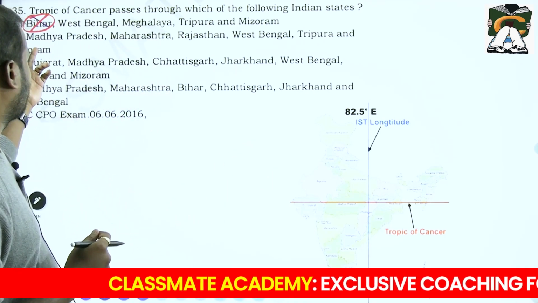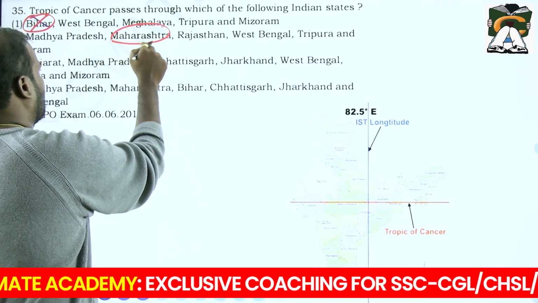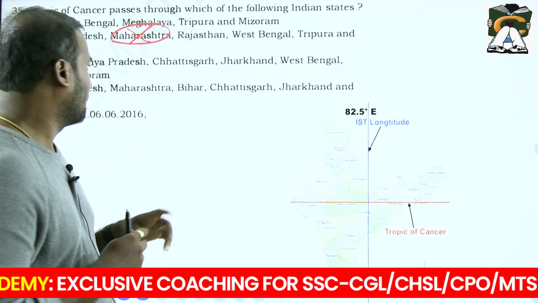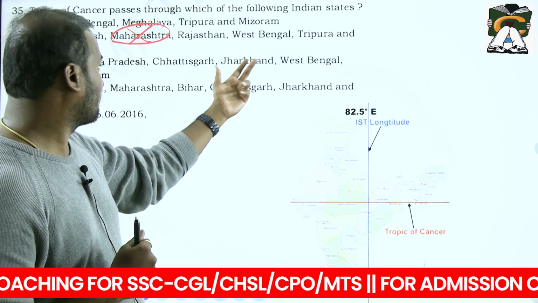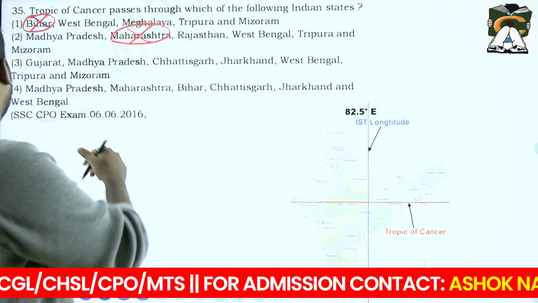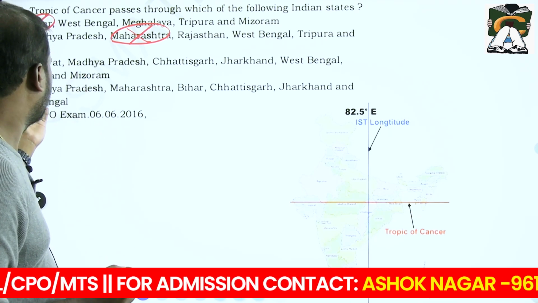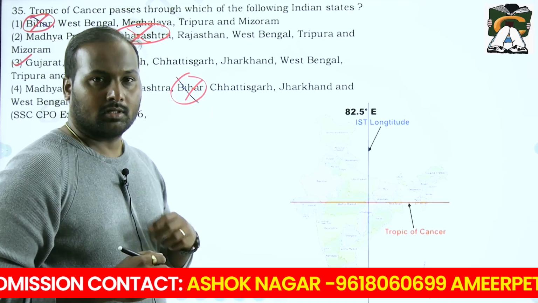Come to the second option: Madhya Pradesh, Maharashtra. Again, the moment you see Maharashtra, it is also wrong. Now see the third one: Gujarat, yes; Madhya Pradesh, yes; Chhattisgarh, yes; Jharkhand, West Bengal, Tripura and Mizoram. So obviously your answer is option 3. Again you can see here that Bihar is the wrong one.